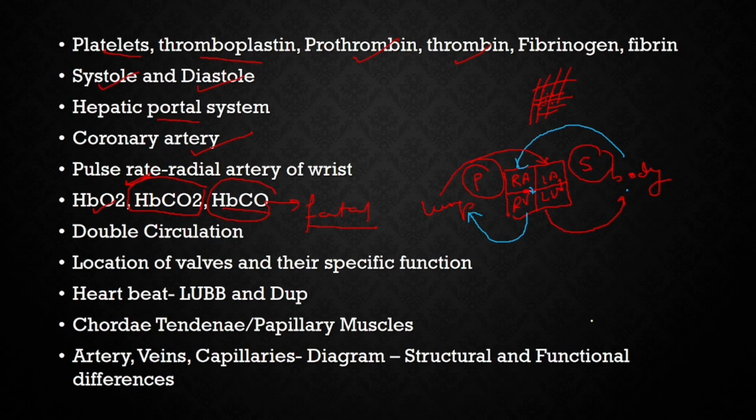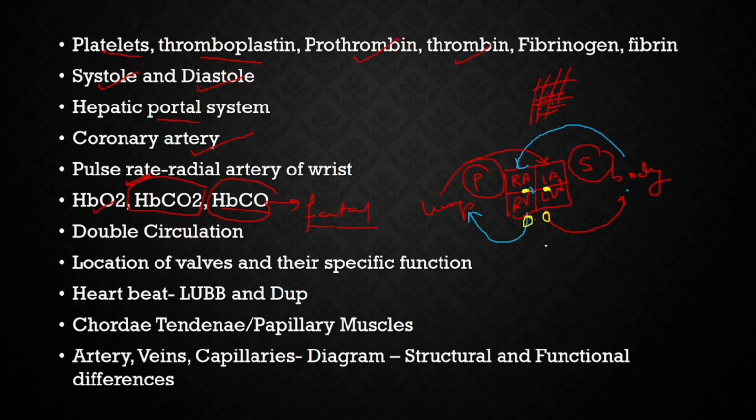Now, location of the valves present. The valve present between the right auricle and the right ventricle is the tricuspid valve. The valve present between the left auricle and left ventricle is the bicuspid valve. The other name for the bicuspid valve is the mitral valve. Similarly, there are semilunar valves present. The pulmonary semilunar valve is present between the right ventricle and the pulmonary artery, that is here, and the aortic semilunar valve is present between the left ventricle and the aorta.